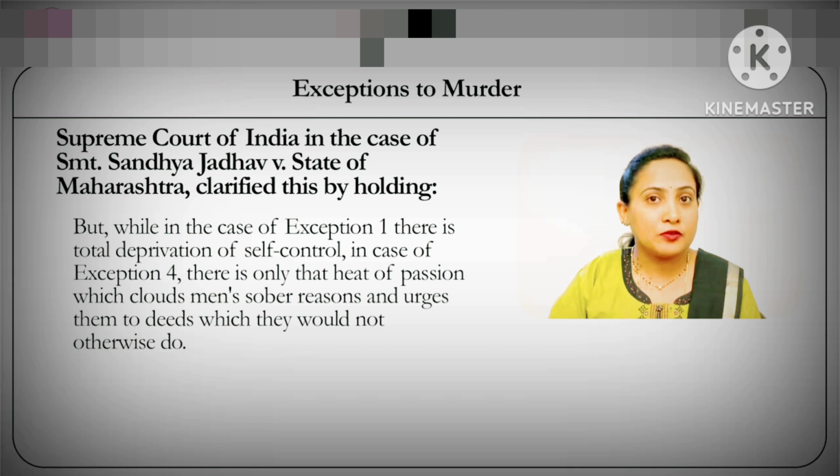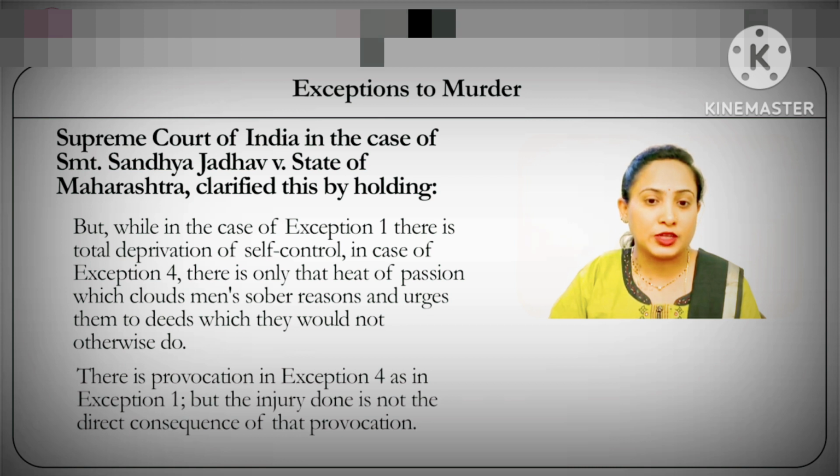But while in the case of exception 1 there is total deprivation of self-control, in the case of exception 4 there is only heat of passion under which a man loses his thinking ability and ends up committing the offence. There is provocation also in exception 4, as there is in exception 1, but the injury done is not the direct consequence of provocation under this fourth ground of exception.